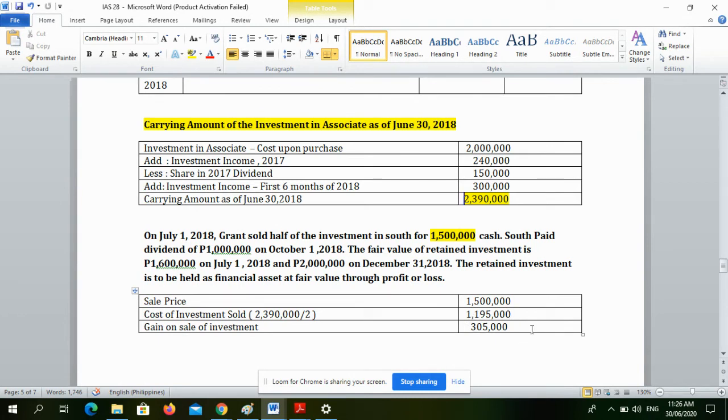So, remember, merong gain. Kasi, ang na-receive ni Grant Company, 1.5 million. Pero, yung cost lang ng investment, 1,195,000 pesos lang. So, that's why, there is a gain on investment of 305,000 pesos.